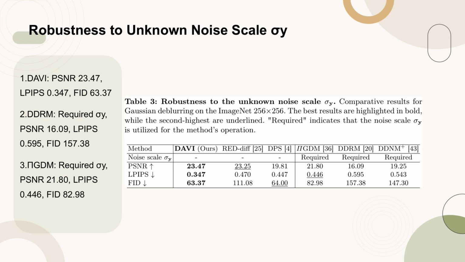In contrast, methods like DDRM and PyGDM, which require the noise scale sigma y, show significant performance degradation, with DDRM having a PSNR of 16.09, LPIPS of 0.595, and FID of 157.38, and PyGDM with a PSNR of 21.80, LPIPS of 0.446, and FID of 82.98. This highlights DAVI's effectiveness in handling inverse problems without prior knowledge of the noise scale, maintaining consistency and realism.